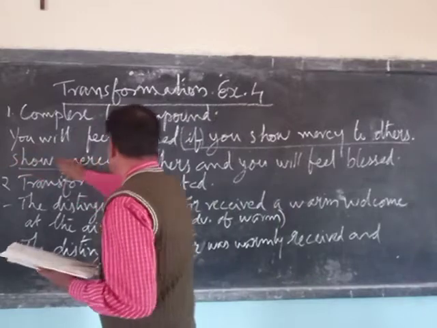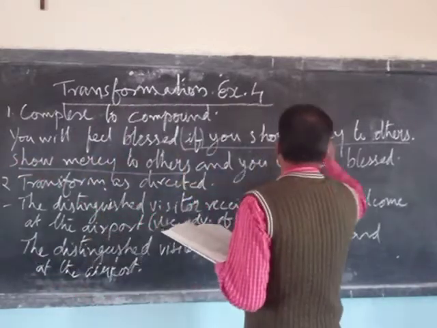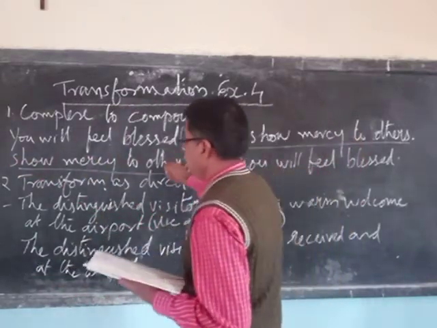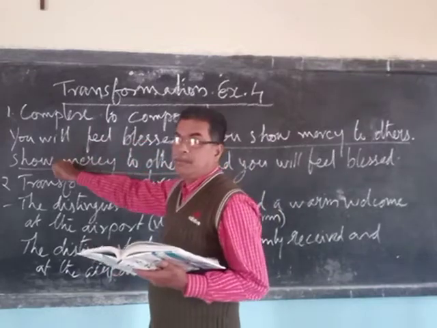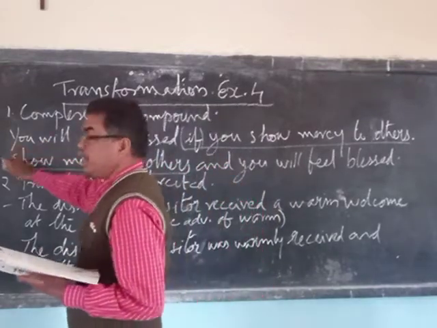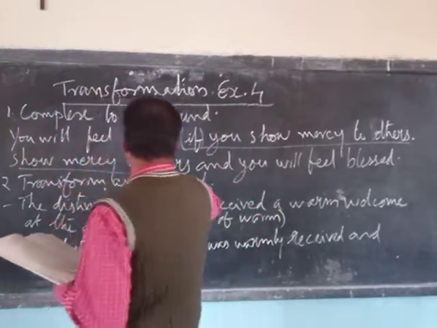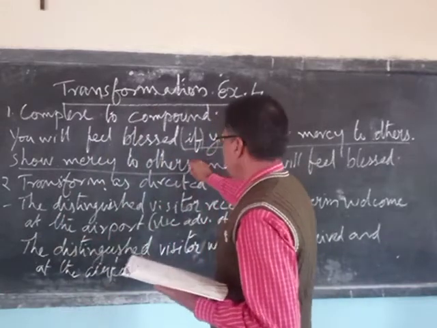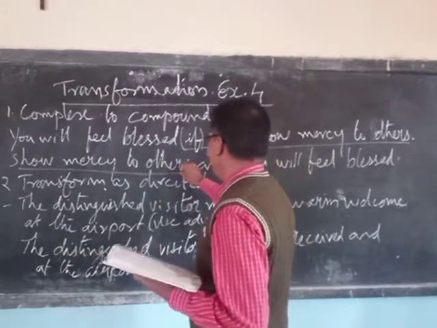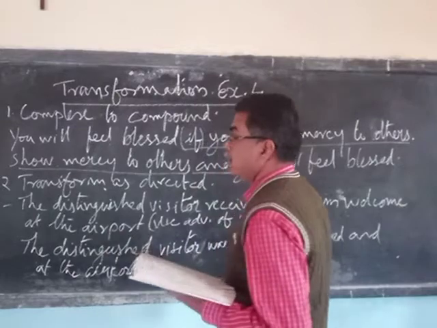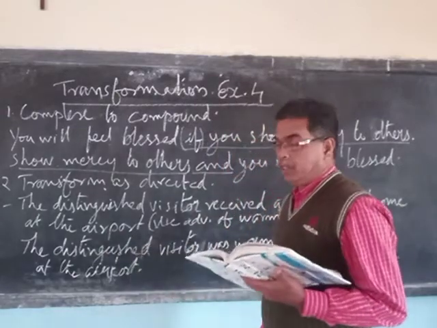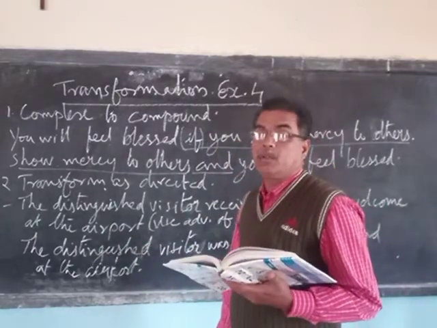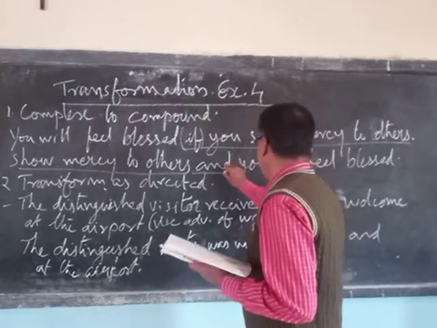Show mercy to others. Show is a verb. The subject is you, though it is not mentioned here. So this is the new coordinate clause that is made, and the coordinating conjunction comes under the cumulative type.